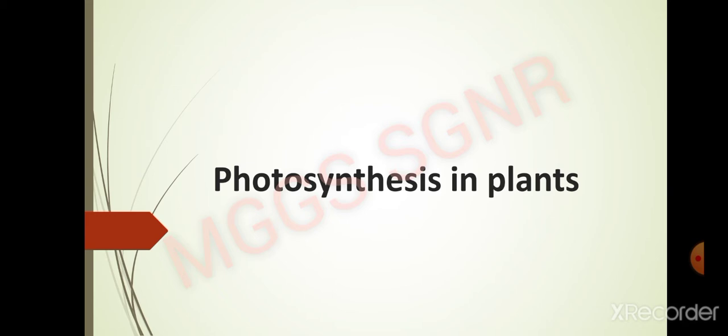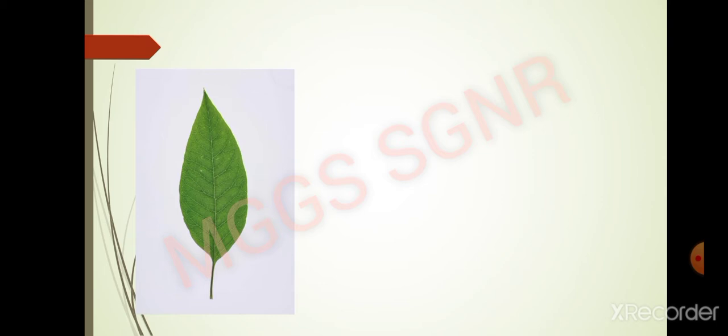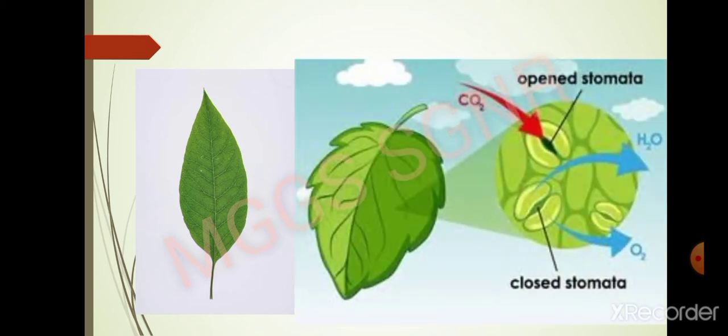We know plants are green in color due to their green leaves. So plants have green leaves, and on the surface of the leaf there are small openings. Those openings are known as stomata. And now what is the function of stomata?